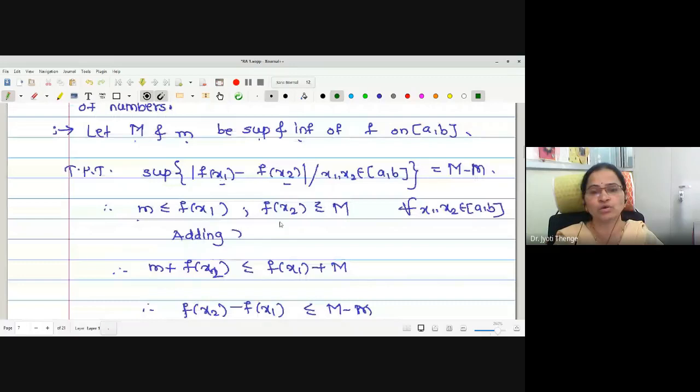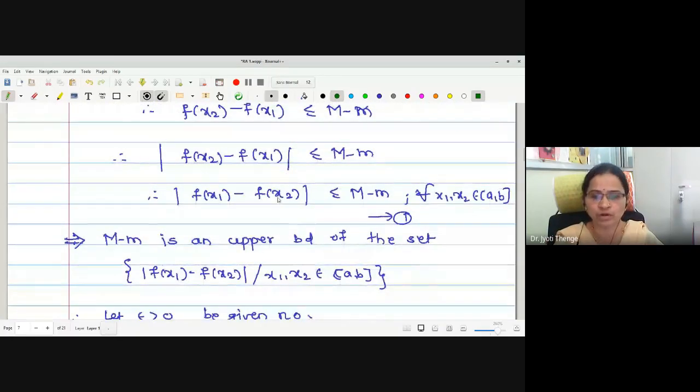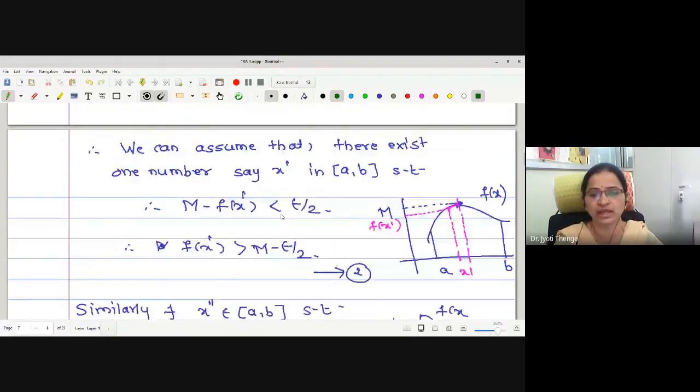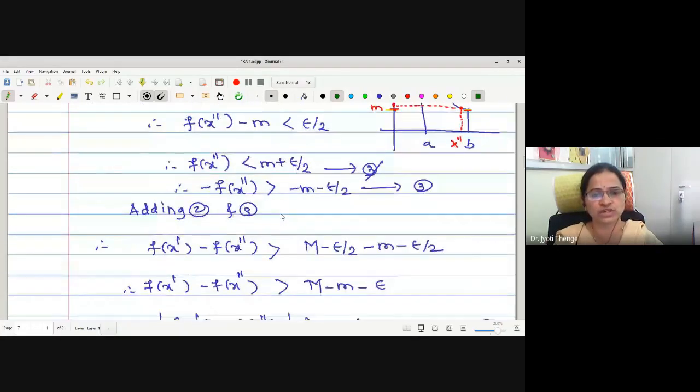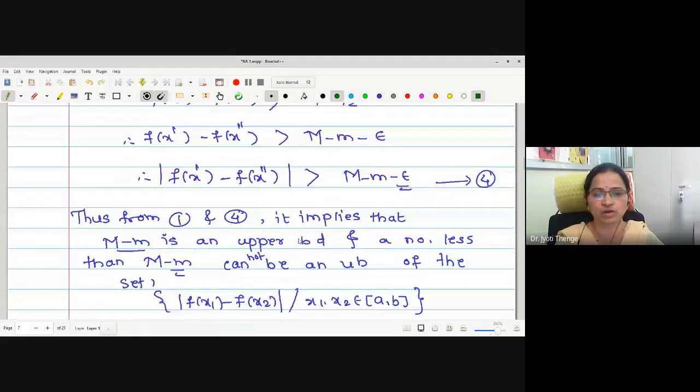In order to prove this result, first we found the upper bound of this set, M minus m, and in order to prove this to be the supremum, that is the least upper bound, we have shown that if we subtract a small positive number epsilon from the upper bound M minus m, then it will not be an upper bound.